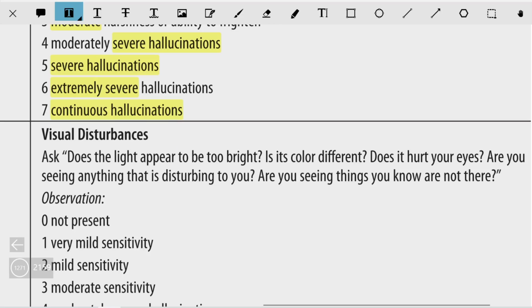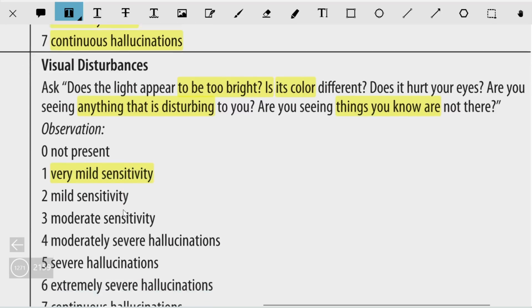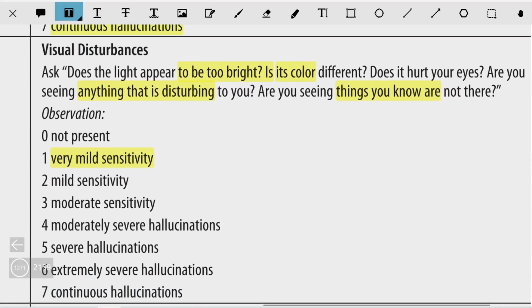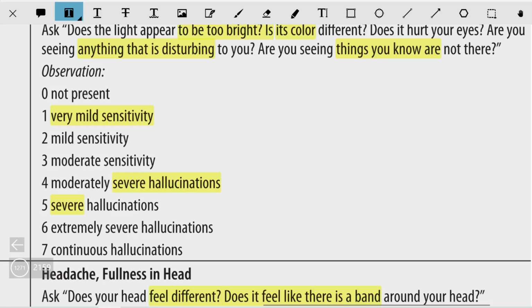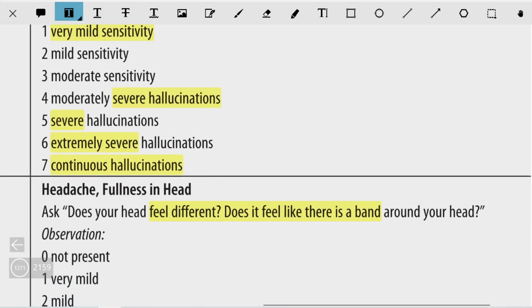Coming to the visual disturbances, ask: does the light appear too bright? Is its color different? Does it hurt your eyes? Are you seeing anything that is disturbing to you? Are you seeing things you know are not there? Observation is that 0 is not present, 1 is very mild sensitivity, 2 is mild sensitivity, 3 is moderate sensitivity, and 4 is moderately severe hallucinations. 5 is severe hallucinations, 6 is extremely severe hallucinations, and 7 is continuous hallucinations.